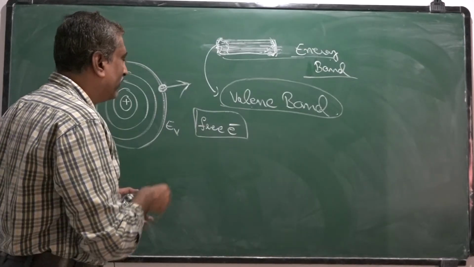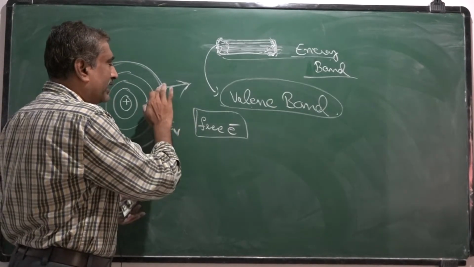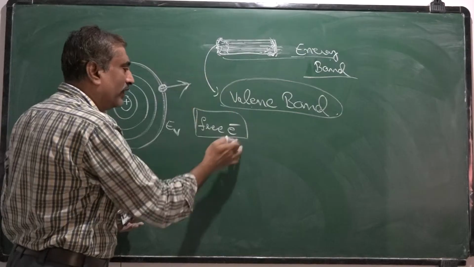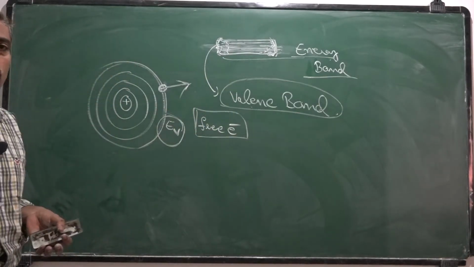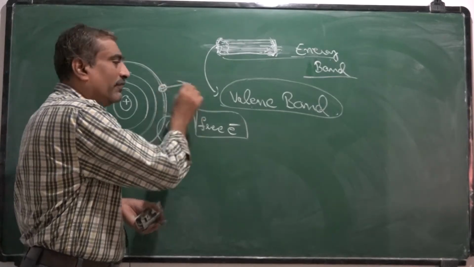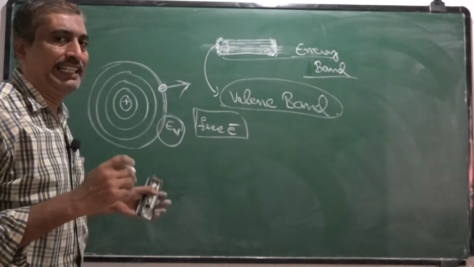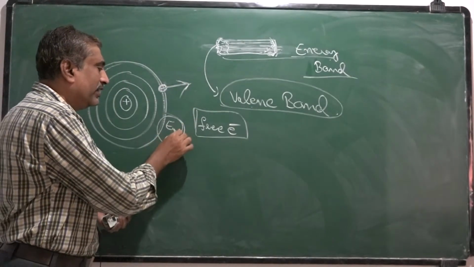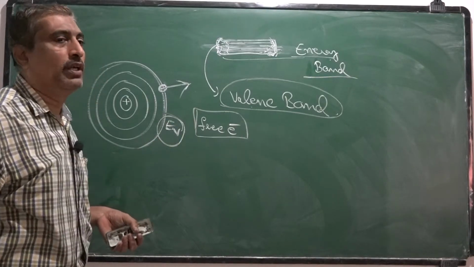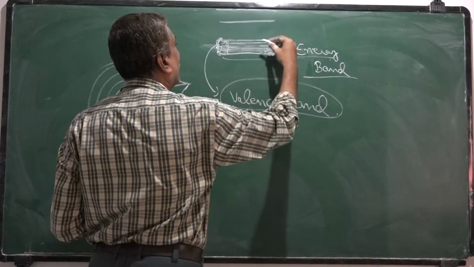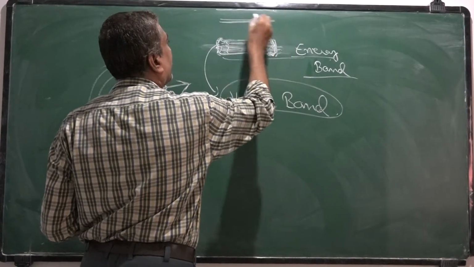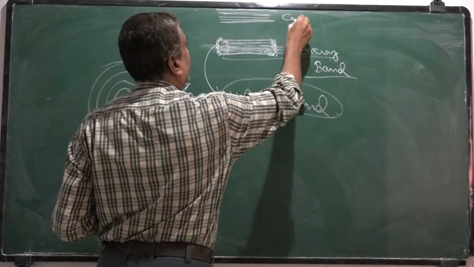Now, an electron which becomes a free electron always has an energy greater than EV, that means the valence energy. So there is another band above this band, and that band is called the conduction band.